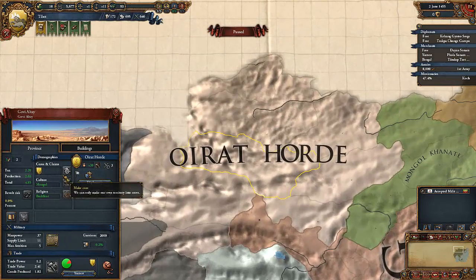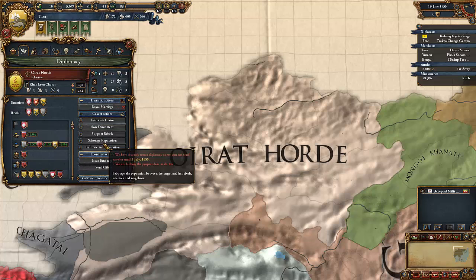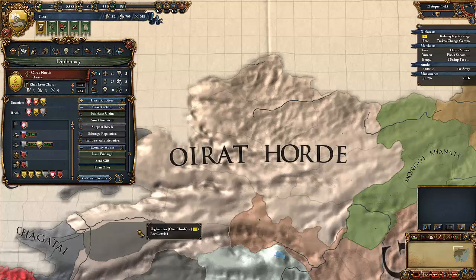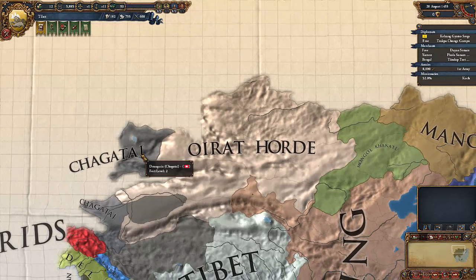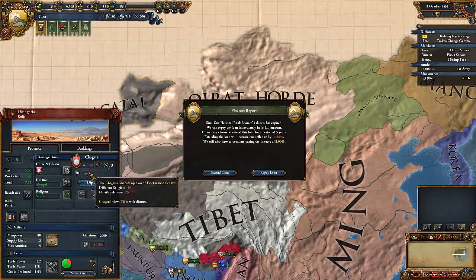Let's go and check our relationship with the Oirat Horde. They are still hostile to us, so let's go and improve relations with them. Can we get a royal marriage with them? No. Why? They're hostile towards us, of course they are. Let's see what Chagatai thinks of us. They don't like me. Hostile relations.